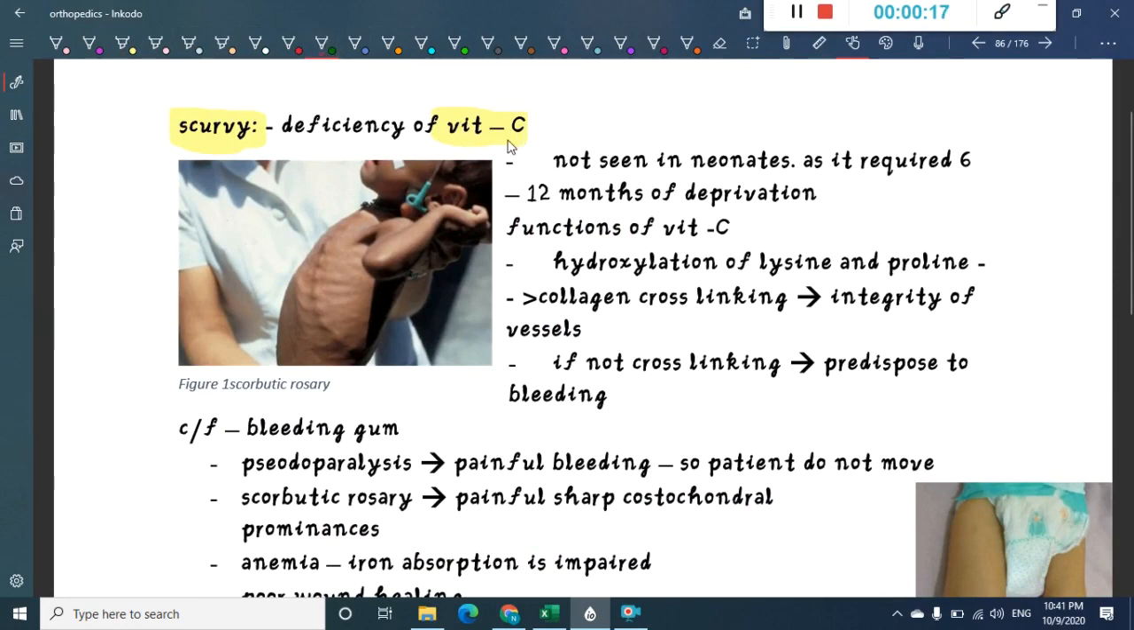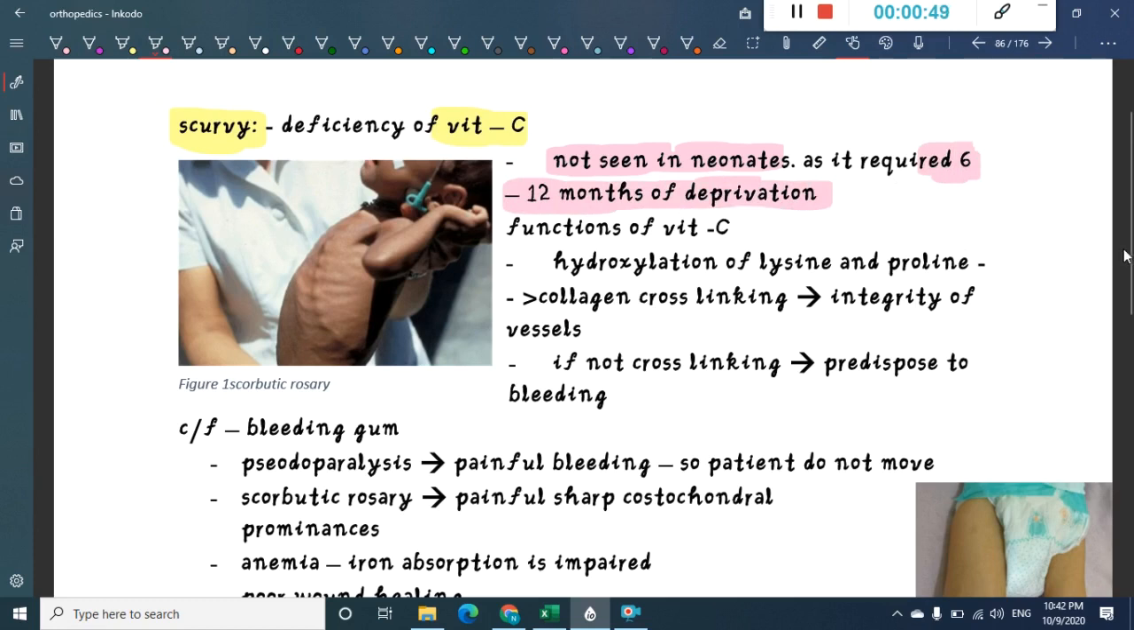So what do you see in scurvy? This scurvy is not generally seen. One important thing is it is not seen in neonates. Why? Scurvy will occur only when vitamin C is deprived. There is no vitamin C at all, only then there will be scurvy, or severe deficiency of vitamin C will lead to scurvy. For formation of severe deficiency of vitamin C, at least 6 to 12 months of deprivation is necessary.